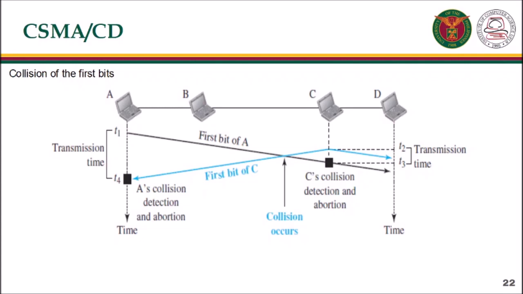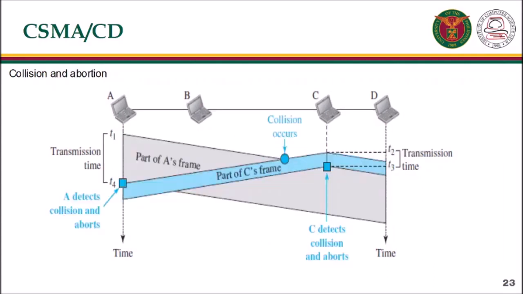Station C detects a collision at time t sub 3, when it receives the first bit of A's frame. Station C immediately aborts transmission. Station A detects collision at time t sub 4, when it receives the first bit of C's frame. It also immediately aborts transmission. Looking at the figure, we see that A transmits for the duration t sub 4 minus t sub 1, C transmits for the duration t sub 3 minus t sub 2. Here is a more complete graph.